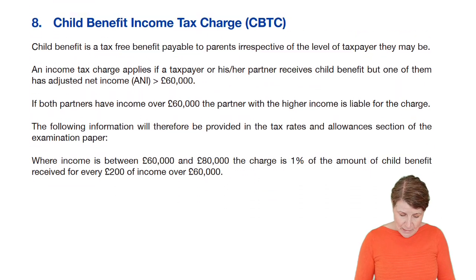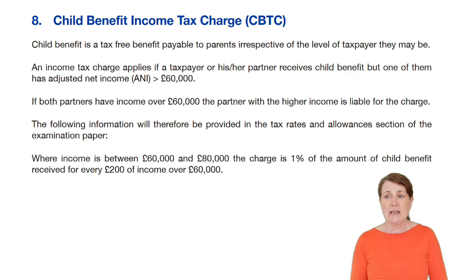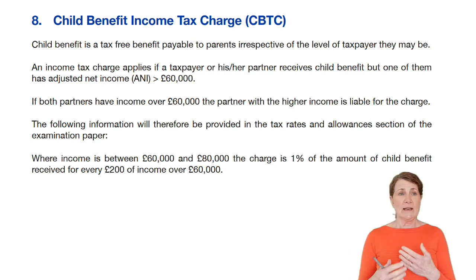So the other thing that we're going to have a look at is the child benefit tax charge. Now, I mentioned child benefit earlier on in this chapter. Now, in the UK, you have a child or children and you are automatically entitled to receive child benefit. I think it's about £100 a month for the first child, and then you get smaller amounts for any additional children. So it's automatically given.